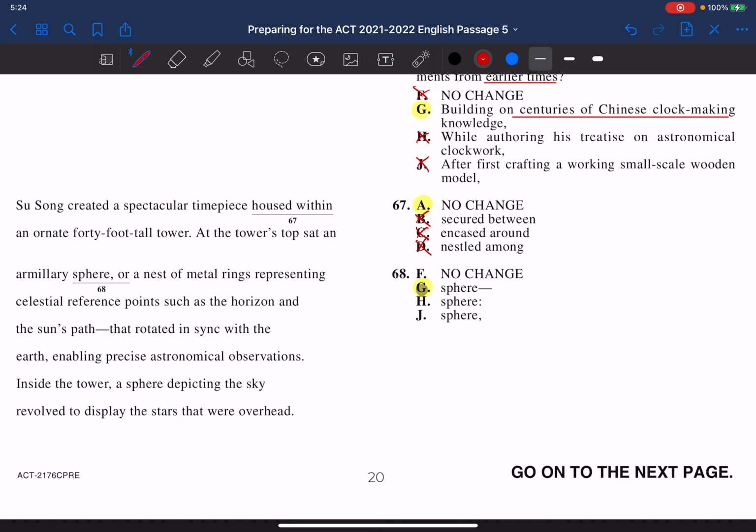So that's why the answer is letter G, because this whole phrase right here that I'm underlining can be taken out and the sentence still works. At the tower's top sat an armillary sphere that rotated in sync with the Earth, enabling precise astronomical observations. And so, in order for this to work, it has to start and end with the same thing. They both have to start and end with either a comma or a double dash. Now, since it ends with a double dash, and we can't change that, then we only have one option. It has to start with that double dash.